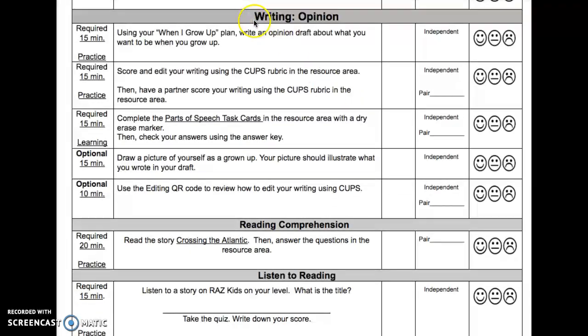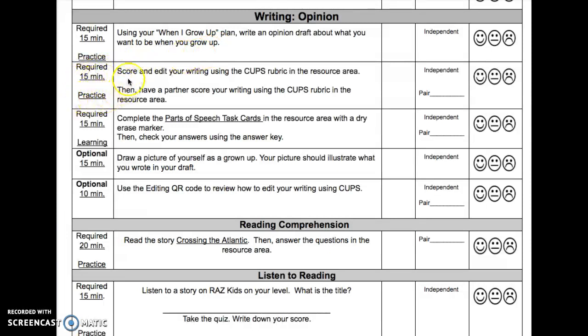The next section is writing. We are working on opinion writing. Required for 15 minutes. This is practice. Using your when I grow up plan, write an opinion draft about what you want to be when you grow up.